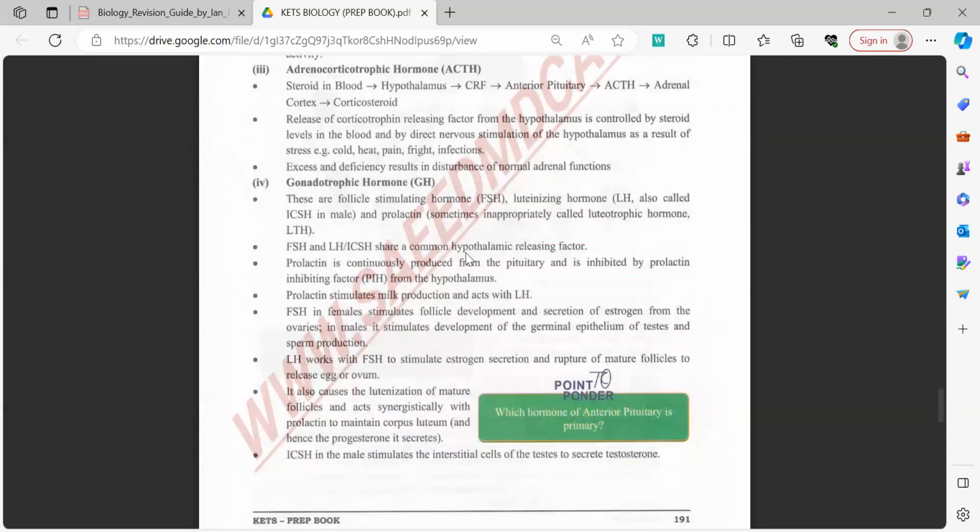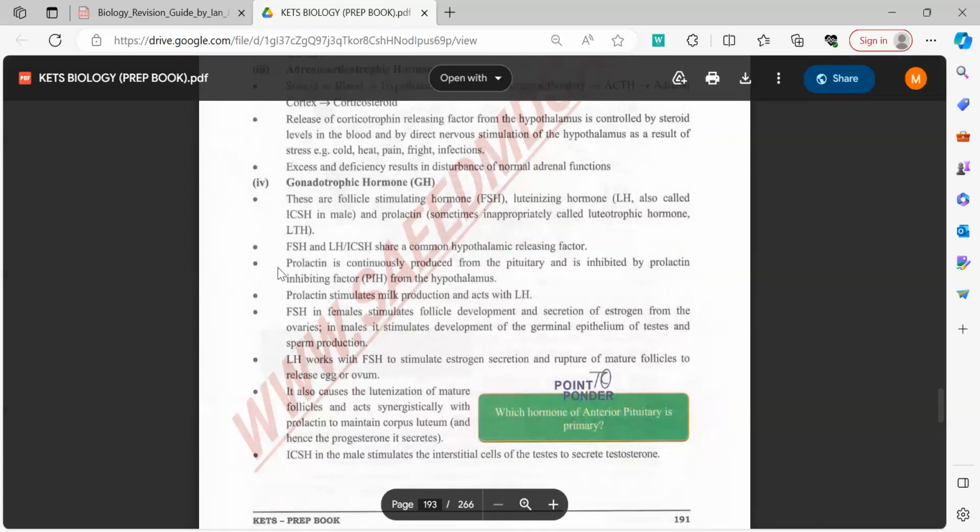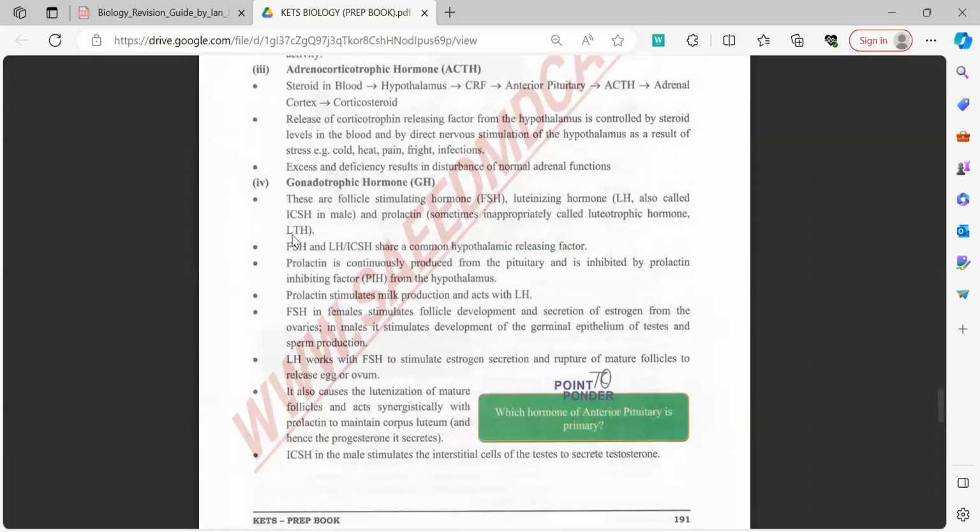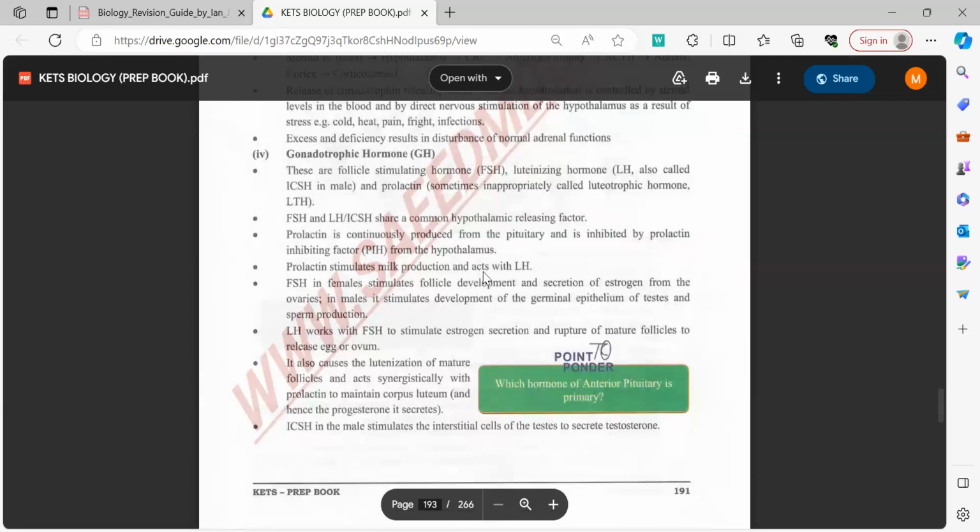Now comes the gonadotrophin releasing hormone. We covered the FSH and LH hormones in detail in the chapter on reproduction. However, the new hormone over here is prolactin. You need to know that prolactin is responsible for milk production in human females, and it is also released from the pituitary.